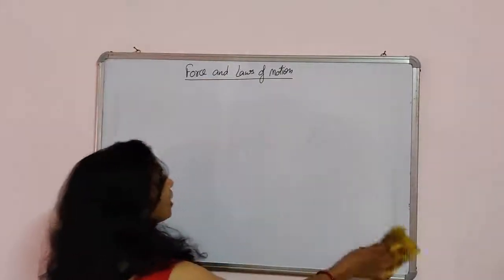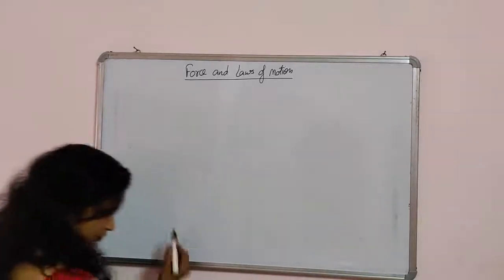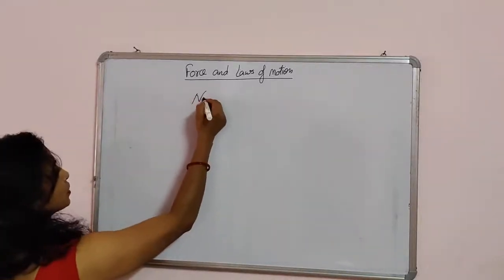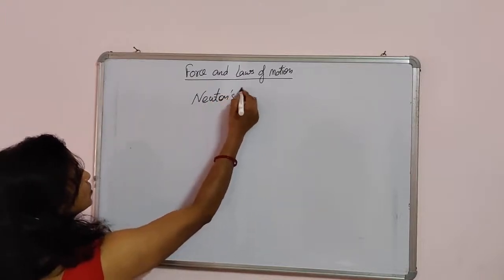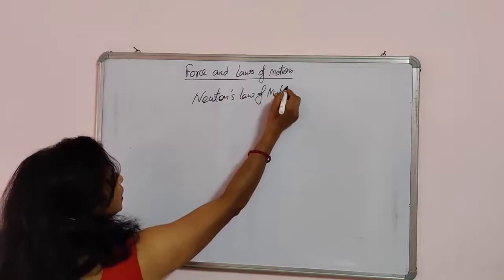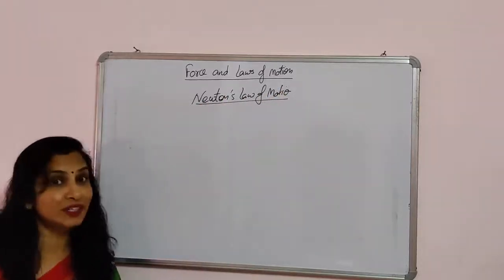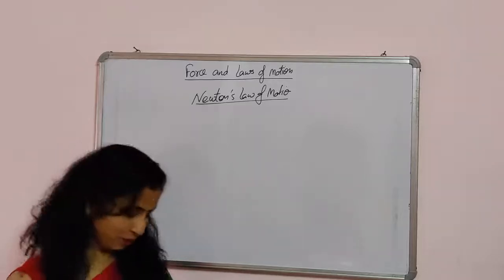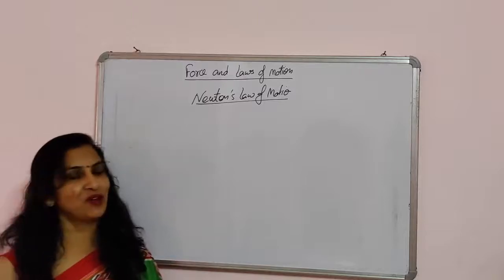So Newton was a scientist who gave the three laws about the motion of a body. This is called Newton's laws of motion. Now I am going to explain the first law, which is also called the law of inertia. So let's start with Newton's first law, the law of inertia.